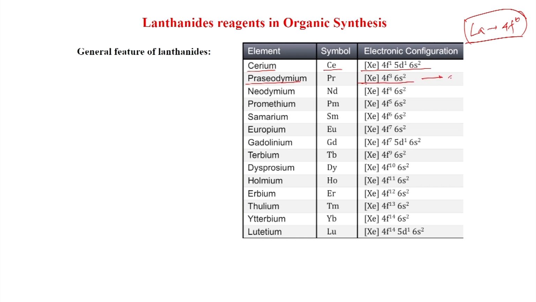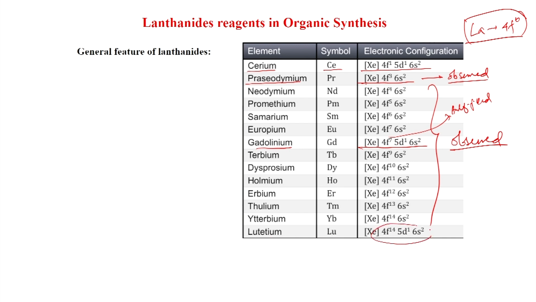Here you can see the observed configuration, because accordingly one electron would stay in the 5d, but it is coming to 4f and it is becoming 4f3. So, these all are observed, and there is a preference for the electron to stay in the 4f orbital, except gadolinium, where 4f7 is half filled. That is why one electron went to 5d1. And this is lutetium, here also 4f14 5d1, this is fully filled.